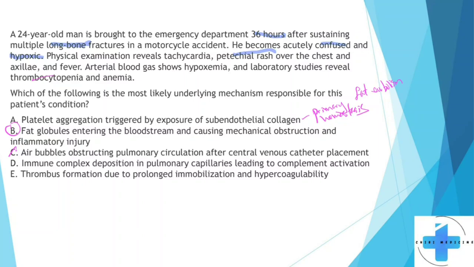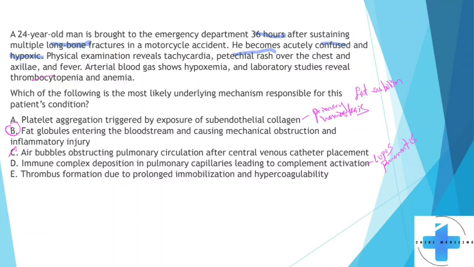D, immune complex deposition in pulmonary capillaries leading to complement activation. So this is something you're going to expect if they're talking about lupus pneumonitis, right? So lupus pneumonitis, something like that. So unrelated to this.